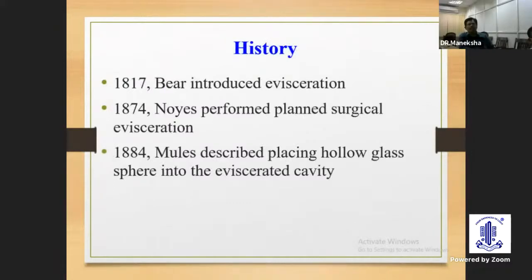In 1817, James Beer introduced evisceration. He did it following an incidence of expulsive hemorrhage. In 1874, Noyes performed planned surgical evisceration following an intraocular infection. In 1884, Mules described placing a hollow glass sphere into the eviscerated cavity. This is an important revolution in the management.